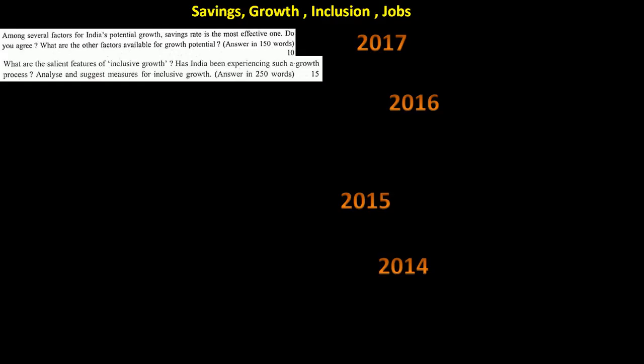Anyway, statistics you will get from our economics MCQs also. One PDF will be dedicated to economic survey and budget alone. So 100 MCQs you will get, more than 100 facts you will learn in our PDF. Salient features of inclusive growth: a direct question about this term which is there in the syllabus. Has India been experiencing such a growth process? Analyze and suggest measures for inclusive growth. It's a 2017 question, so it becomes important.